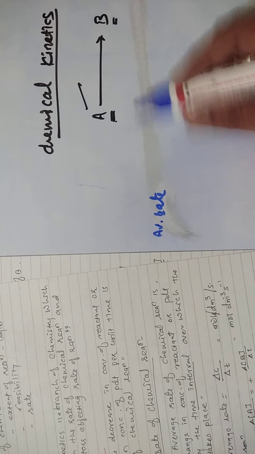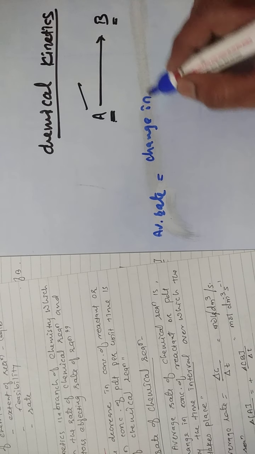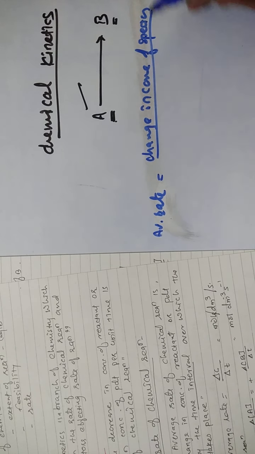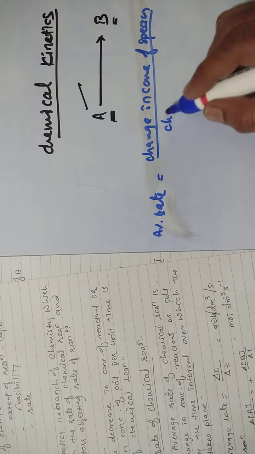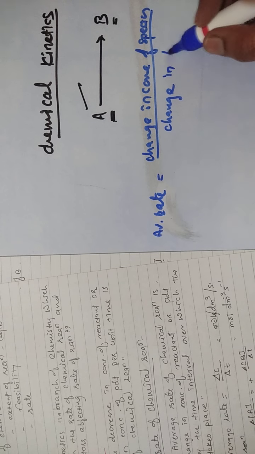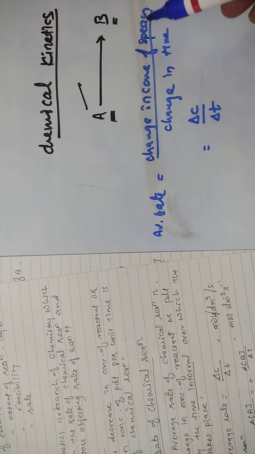Average rate of a reaction is equal to the change in concentration of any species, reactant or product, divided by the change in time, that is delta C upon delta T. So average rate of a chemical reaction is the net change in concentration of reactant or product divided by the time interval, delta C upon delta T.